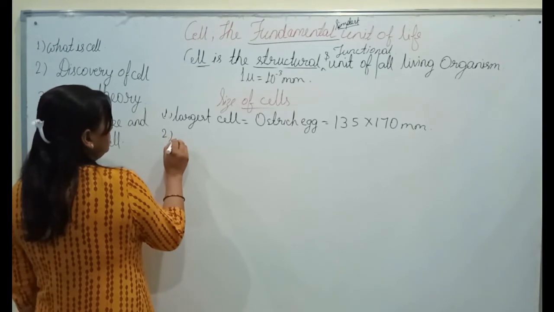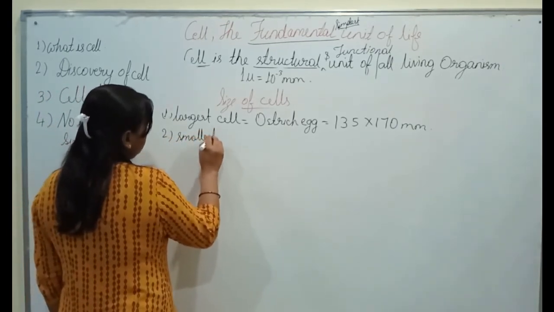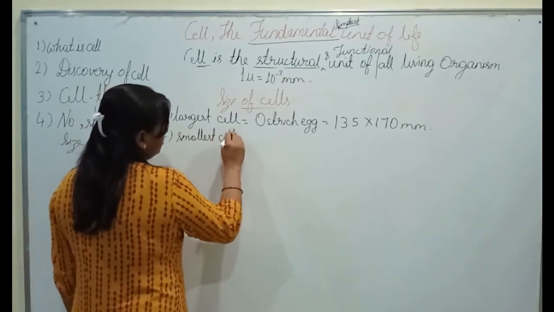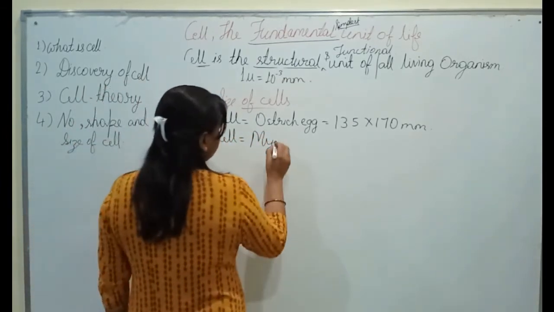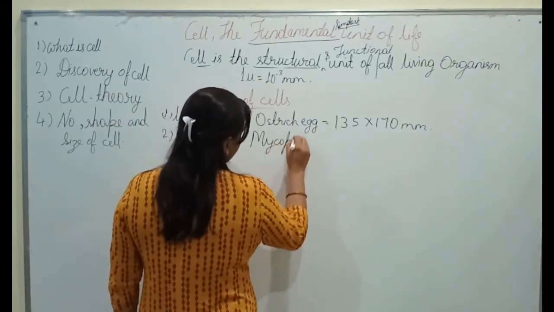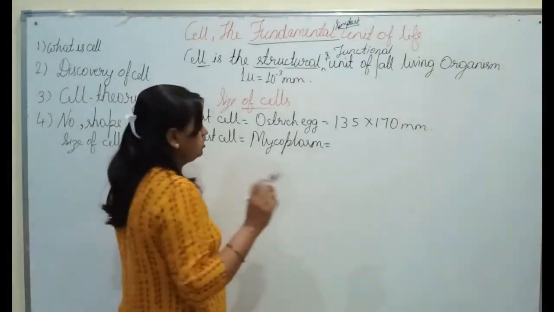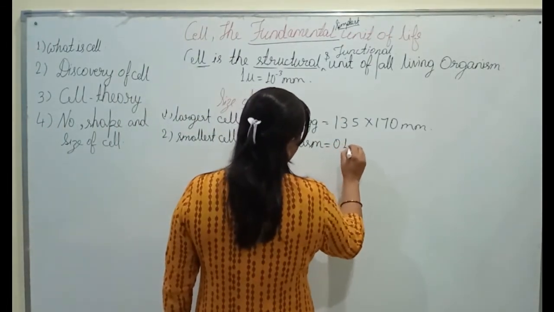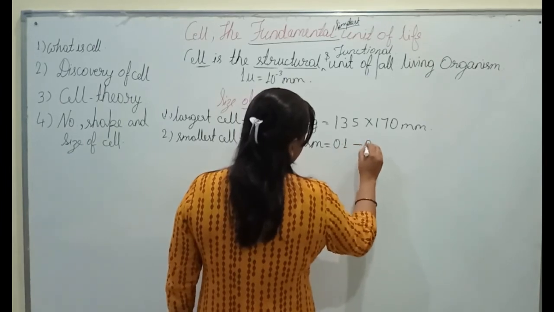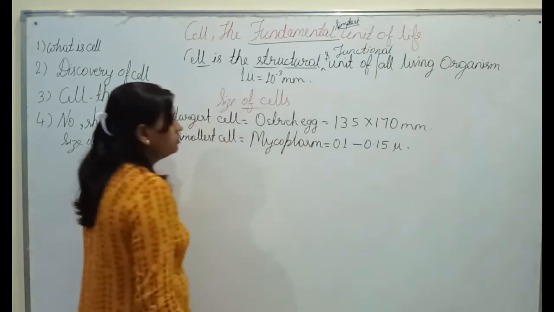And if we talk about the smallest cell, mycoplasma. You might have heard the name of mycoplasma, which is the smallest cell, and its size is 0.1 to 0.15 microns.